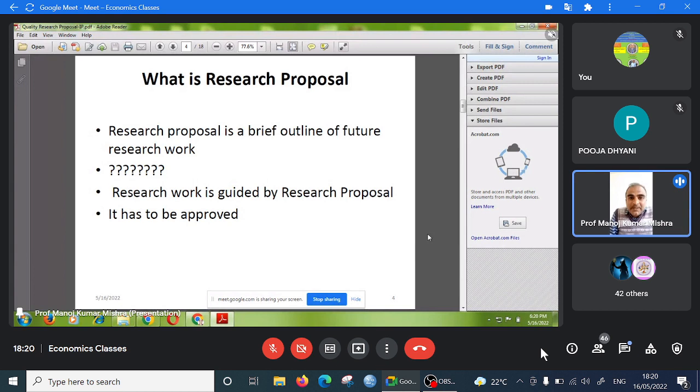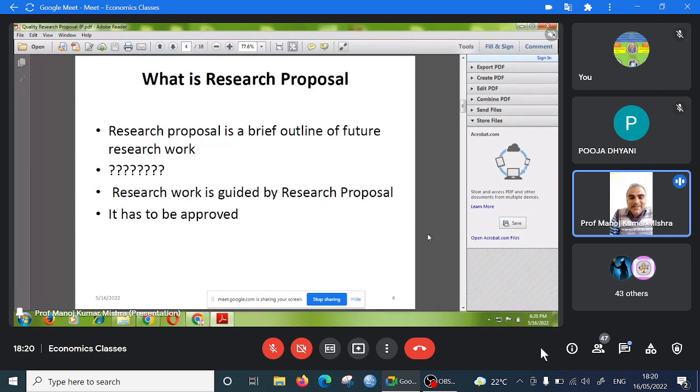One thing is very important: research work is guided by the research proposal. When you write the thesis or dissertation, it is guided by your research proposal; you have to write according to it. So write the research proposal well.